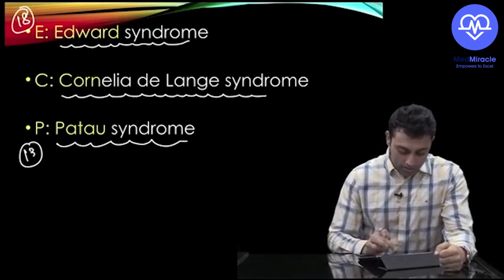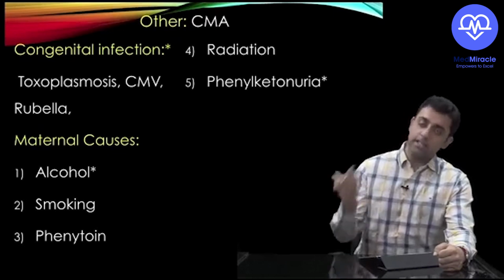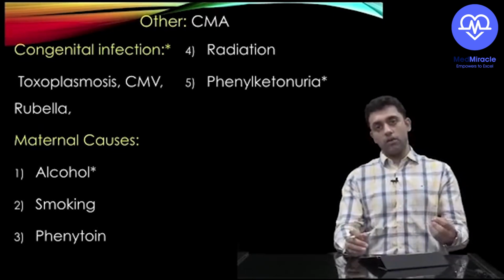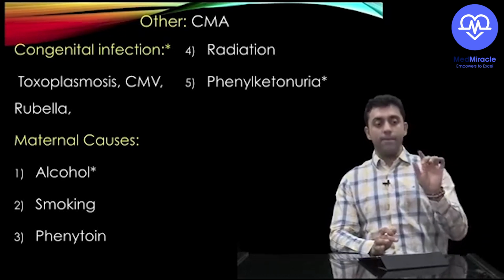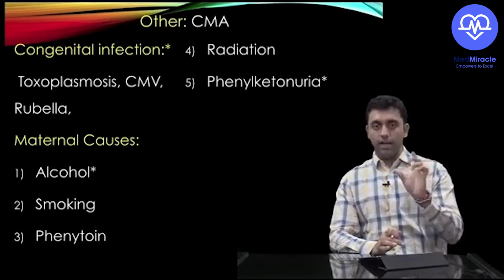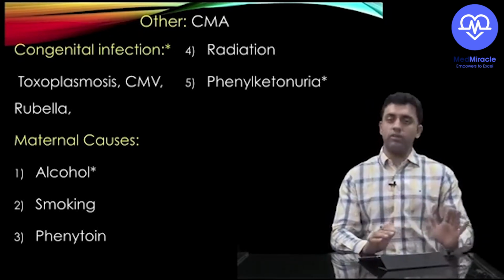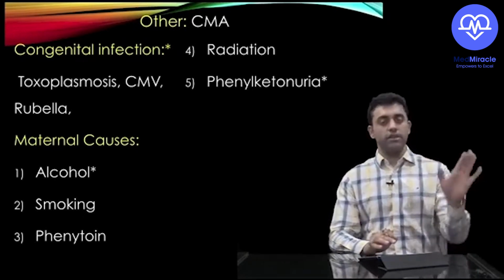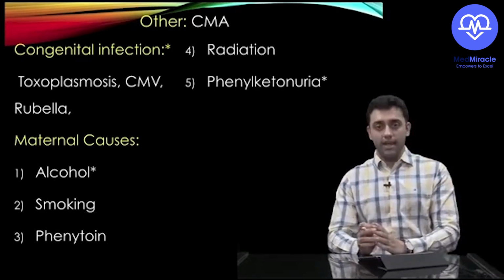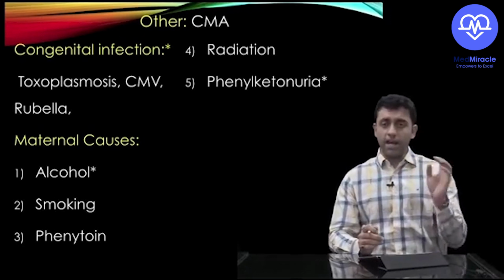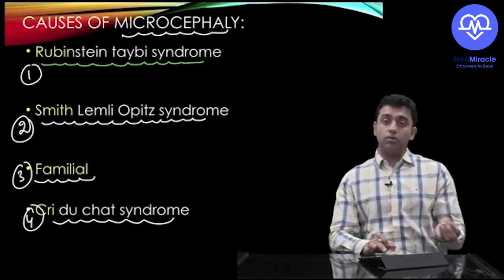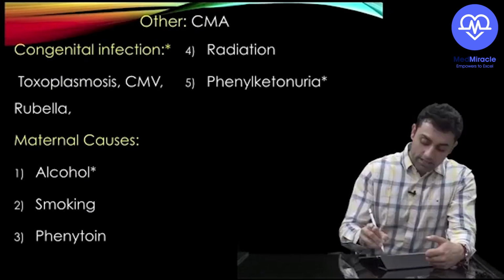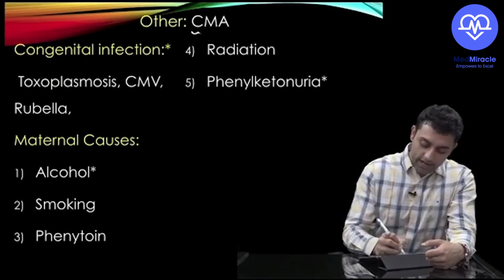Okay, so now coming to the next part, very important, the other causes. Now please write the other causes. The main causes of microcephaly we just finished, and we will grab each syndrome and I'll show you the picture. There is no text, only picture. So the picture will tell you nice points and you will get it. Okay. So the primary causes of microcephaly were these. And now the other causes you should know. The mnemonic here is nothing but CMA.